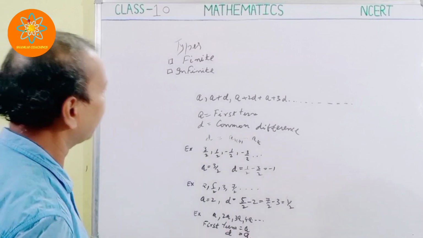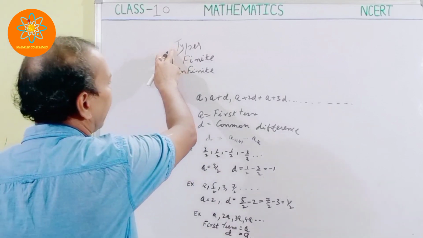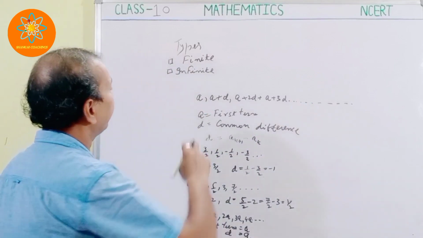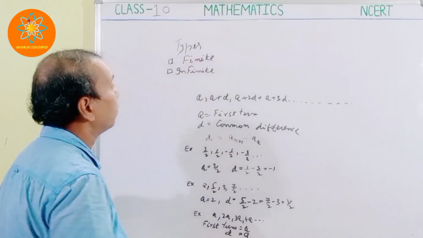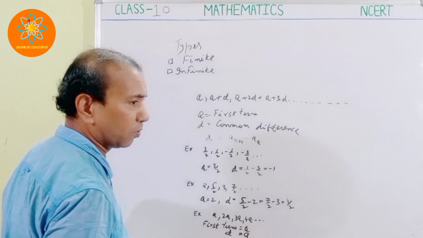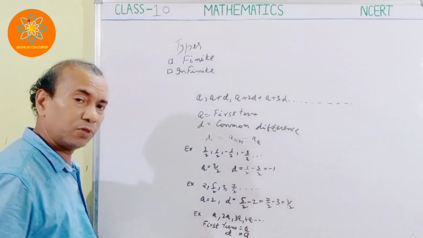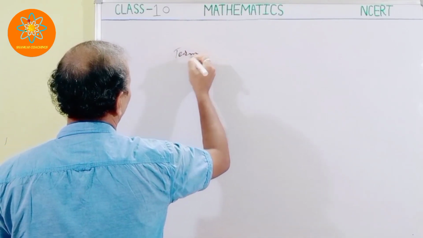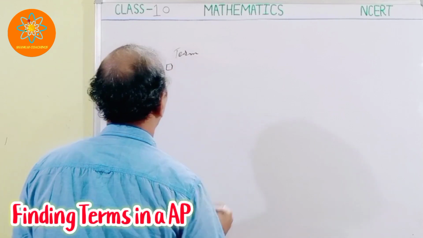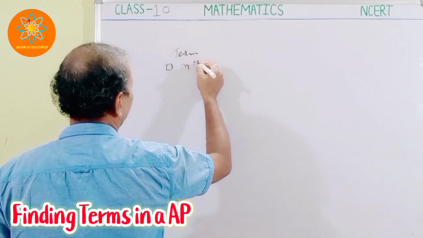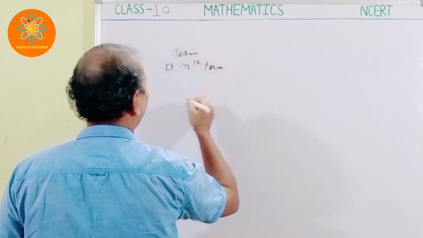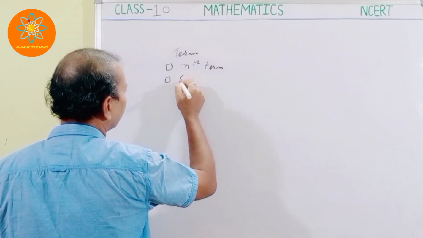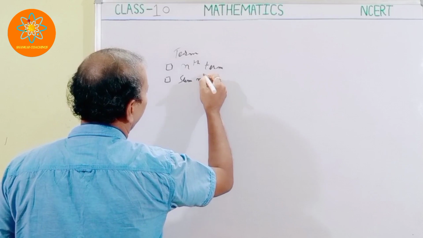So in this way, we are seeing the types. This is the general form of this pattern, the AP, and we have the finite one and the infinite one. Finite means the last term must be given, but in the infinite case the last term is not given. Now we will see the nth term. First we will find the nth term, and next we will find the sum up to the nth term.